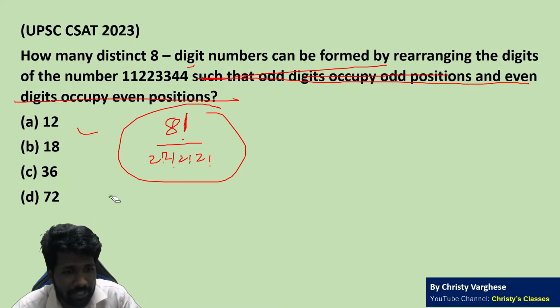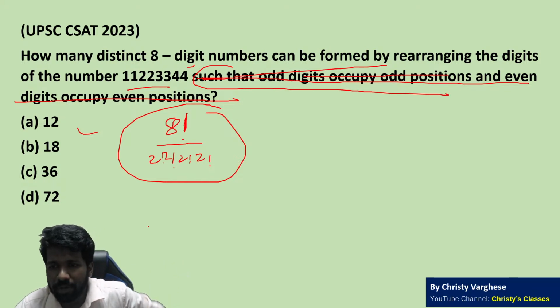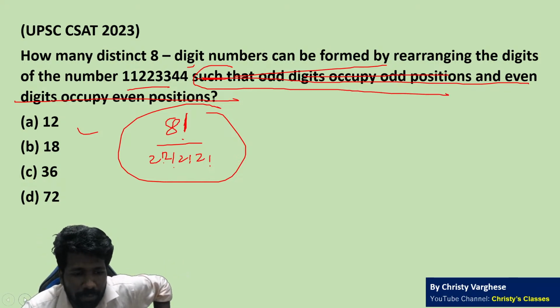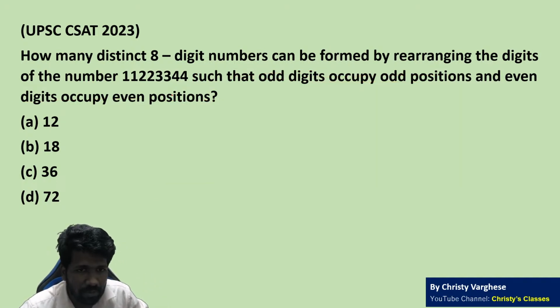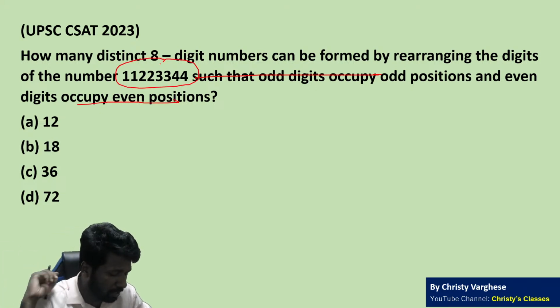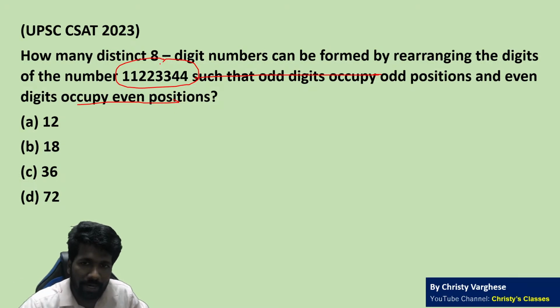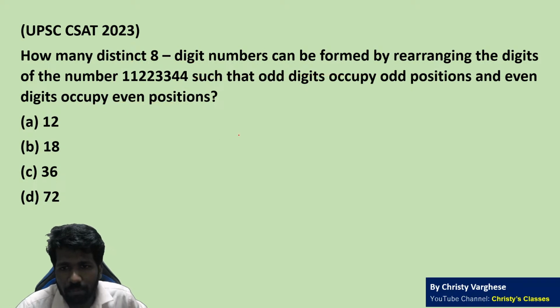Did you all understand that? Instead of letters, it is numbers. That's the only difference. But there is an extra condition such that odd digits occupy odd positions, even digits occupy even positions. So that condition should be satisfied. If the question was still here only, the answer would have been 8 factorial by 2 factorial, 2 factorial, 2 factorial, 2 factorial multiplied. But due to this extra condition, you have to think about odd position and even position.